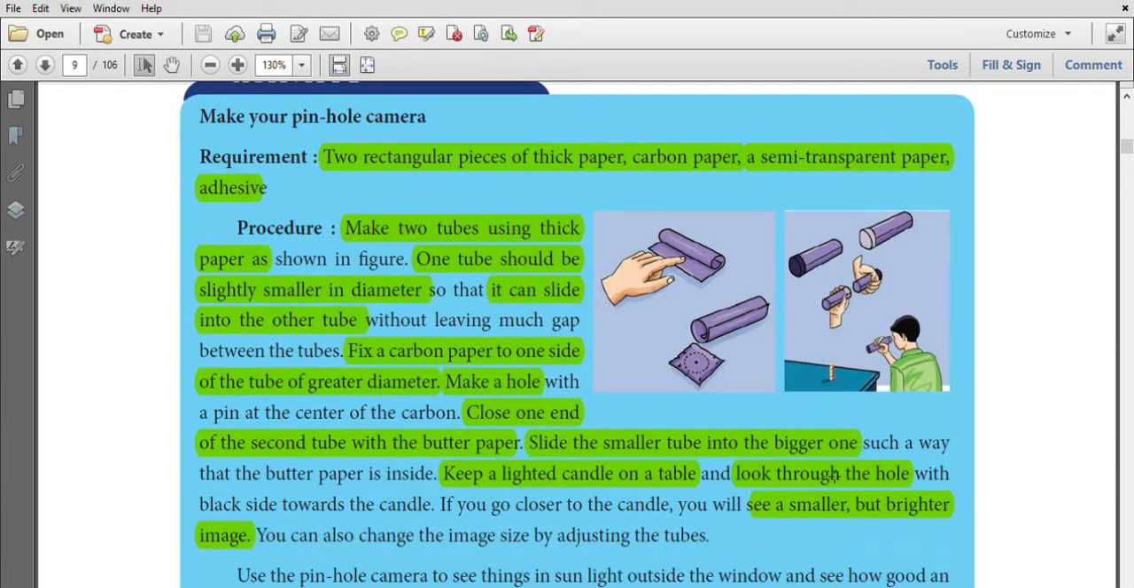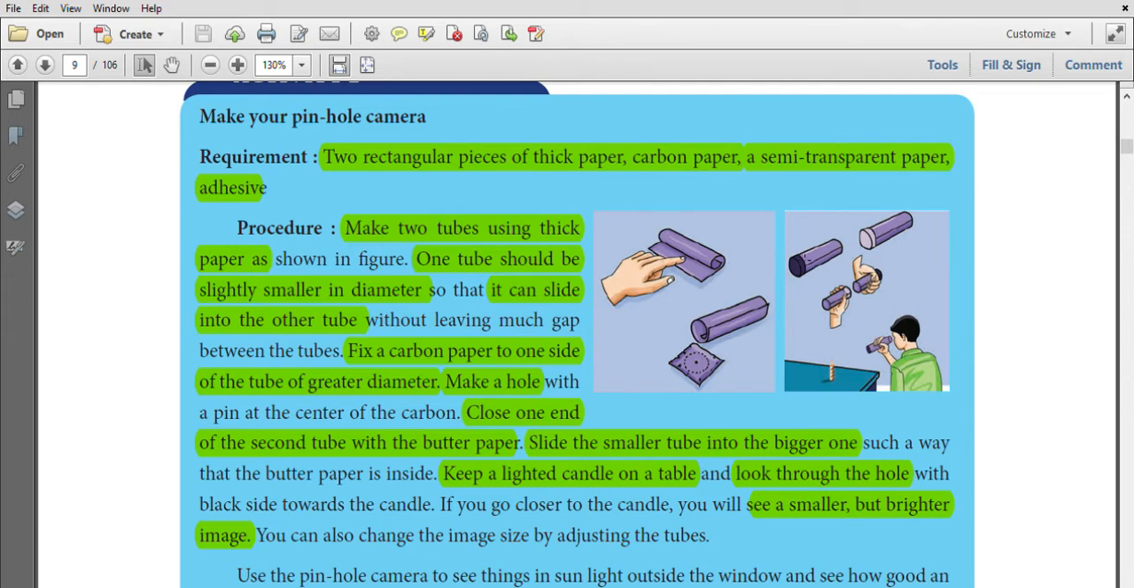How will you make a pinhole camera? Take 2 rectangular pieces of thick paper, carbon paper, semi-transparent paper, adhesive. Make 2 tubes using thick paper. One tube should be slightly smaller in diameter. This tube is smaller in diameter. It can slide into the other tube.